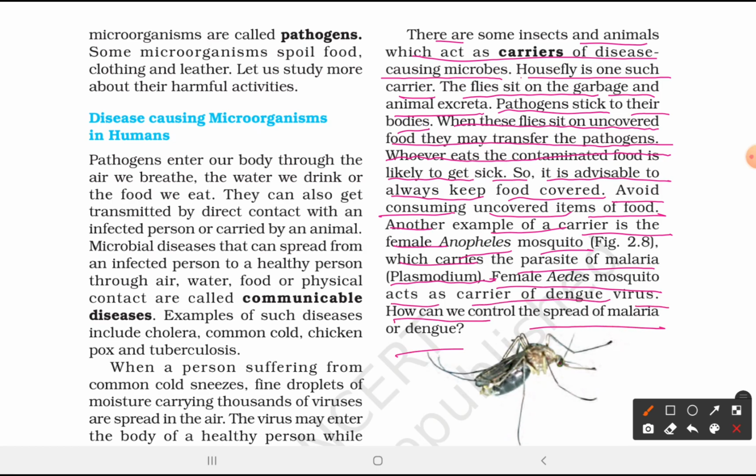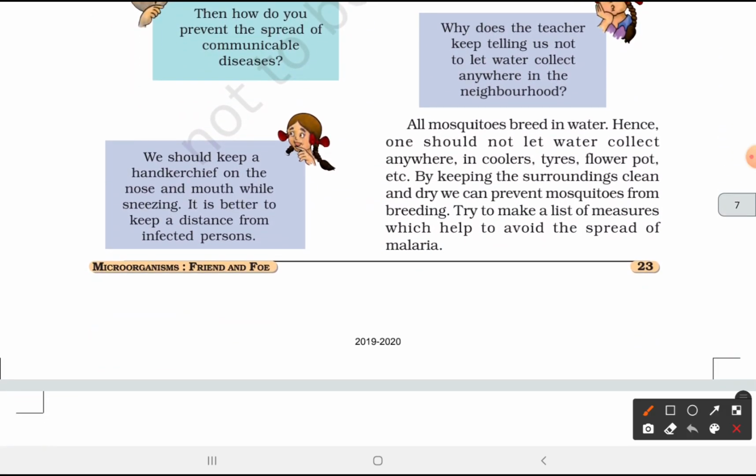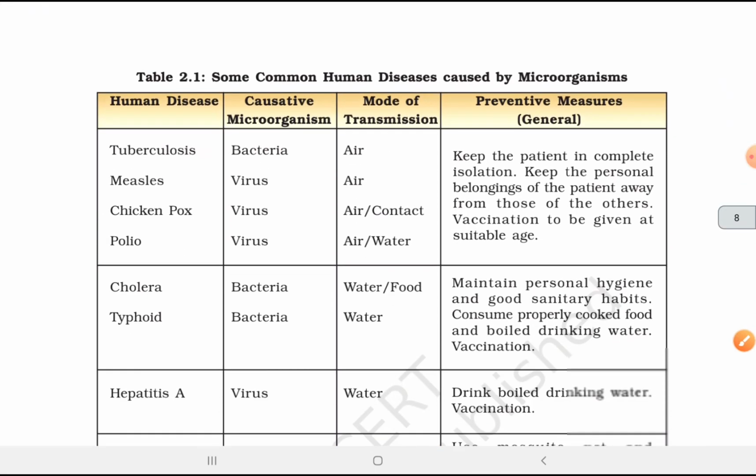How can we control the spread of malaria or dengue? It's a question which has been asked in NCERT. All the mosquitoes breed in water, hence one should not let water collect anywhere, in the coolers, tires, flower pots, etc. By keeping the surrounding clean and dry, we can prevent mosquitoes from breeding, and try to make a list of the measures which help us to avoid the spread of malaria.